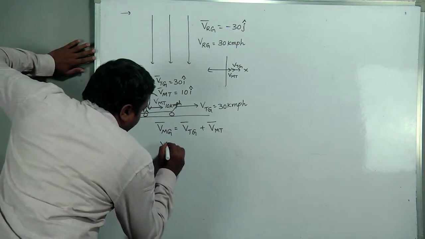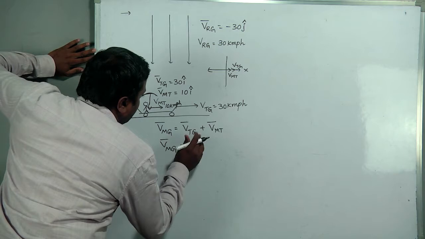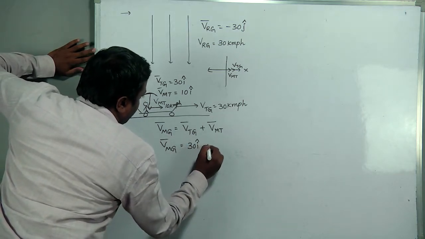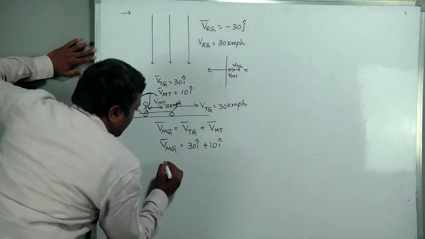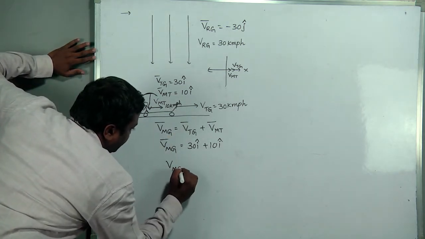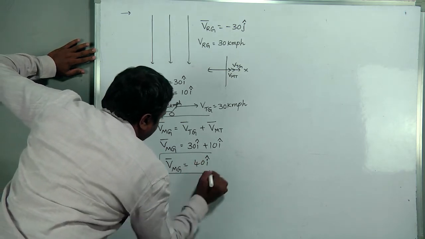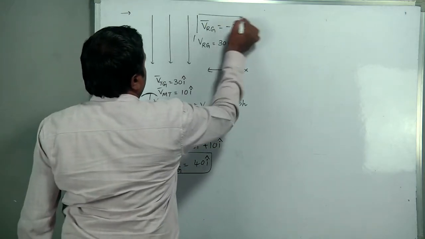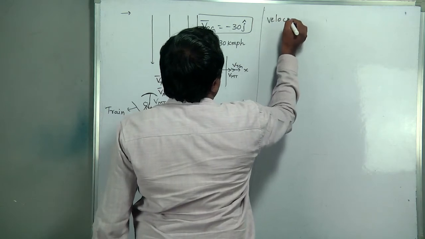So velocity of man with respect to ground: train with respect to ground 30 i cap plus man with respect to train 10 i cap. The final value of man with respect to ground is 40 i cap. This was not completed yet. Finally, what should we find? Velocity of rain.